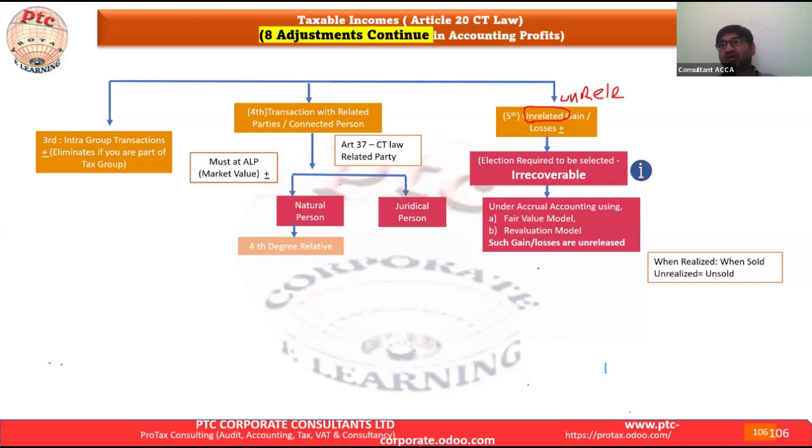Why am I mentioning it all over? Earlier, in the previous session, I discussed how teachers in schools teach kids. First they focus on the alphabet, like ABC. Then from the alphabet they move to the word, from the word to the sentence, and from the sentence to the paragraph. So this unrealized gain and losses is one of the words we need to make the paragraph. If I cover it again, that will be an additional session.